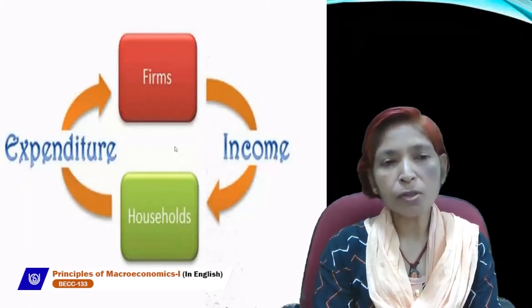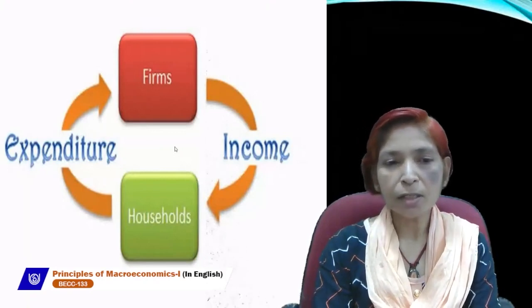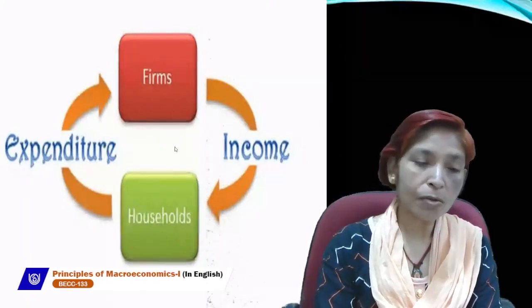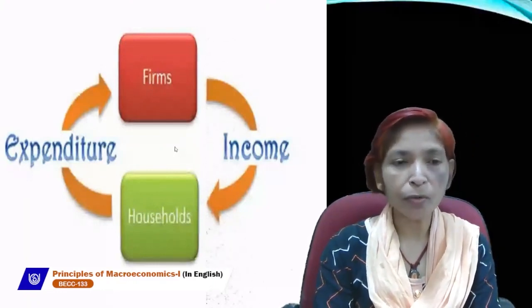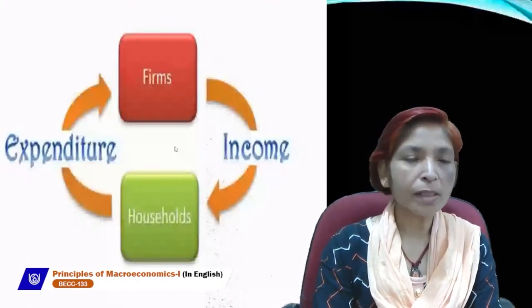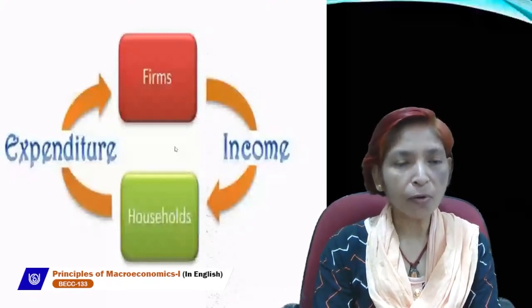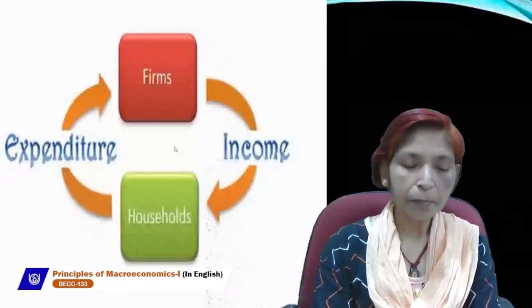Again, the firm will produce goods and services, and income will generate and be given to the household sector. Again, the household sector will spend money on goods and services which are produced by the firm sector. This process continuously goes on. That's why this flow is called circular flow of income.